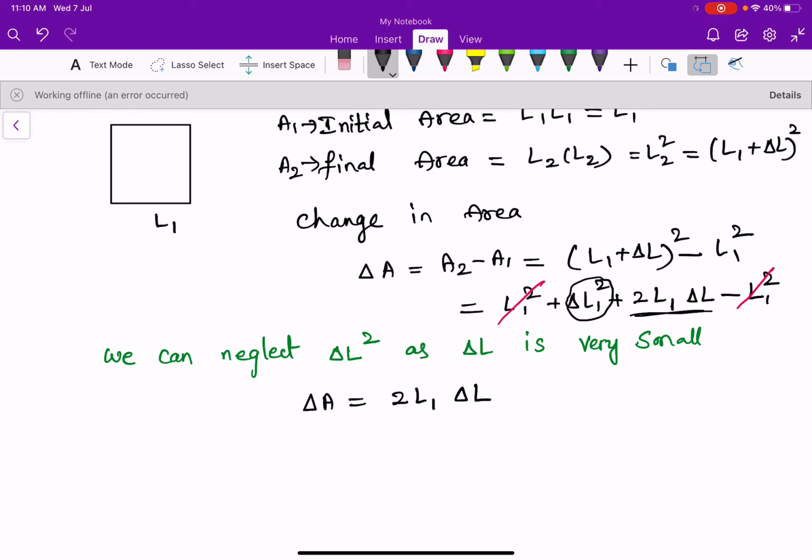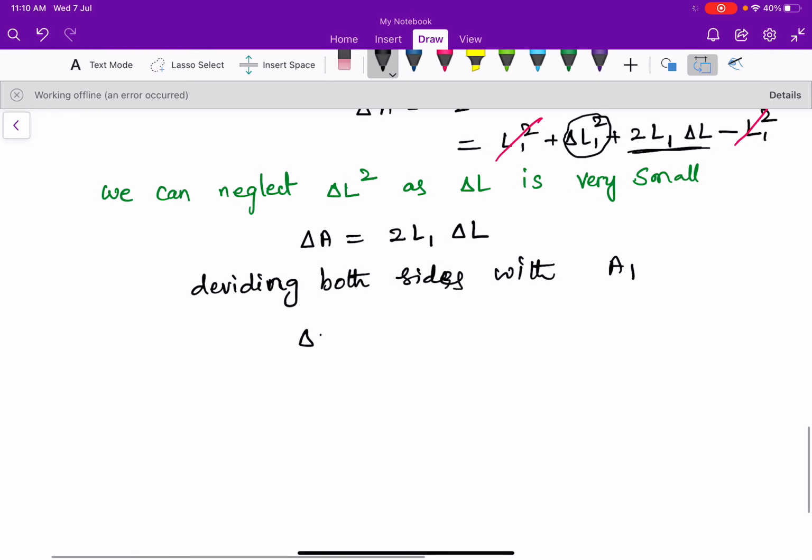So I am dividing both sides by the area A1. So I will get delta A by A1 is equal to 2 L1 delta L by A1.